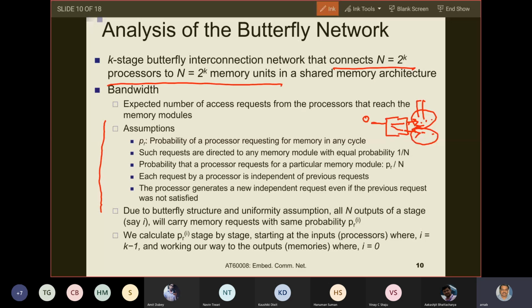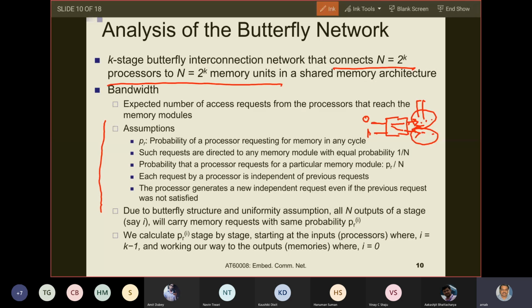Yes, sir. Now let us say the other input is connected to some processor number i, although it will not be 1 for a simple butterfly network.